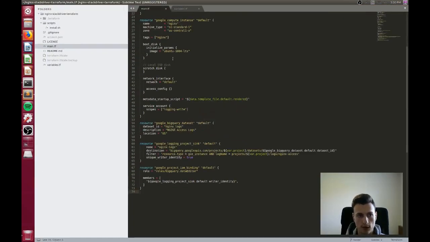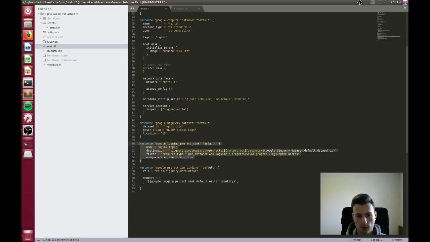So if you're using the NGINX-Stackdriver-Terraform repository from before, you can just do a git pull and you'll get the new contents from that repository. I'll also leave a link in the description for that. So I added a few things here. First and foremost, I created a BigQuery dataset. And with that dataset, I'm just calling it NGINX logs.